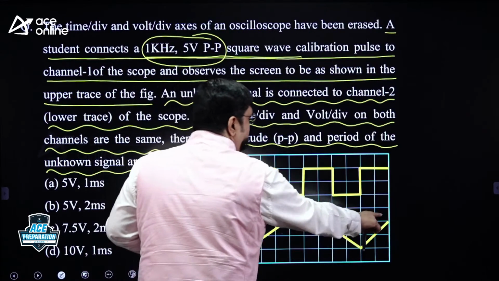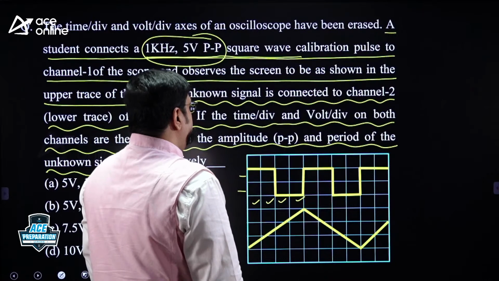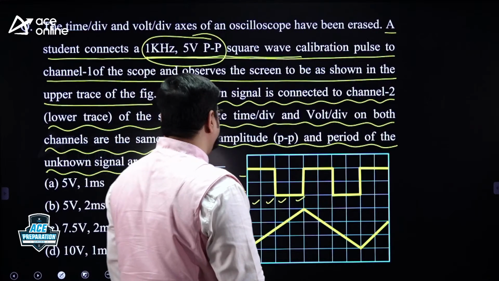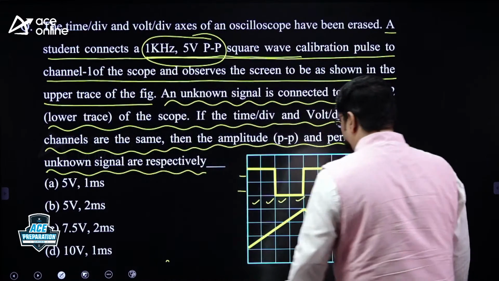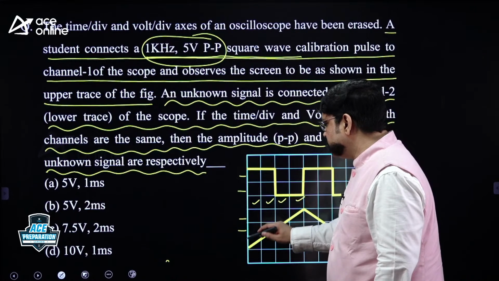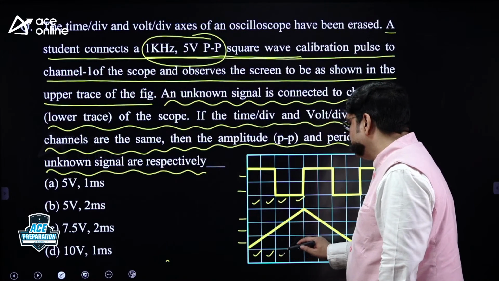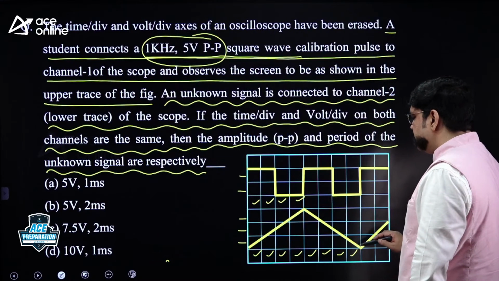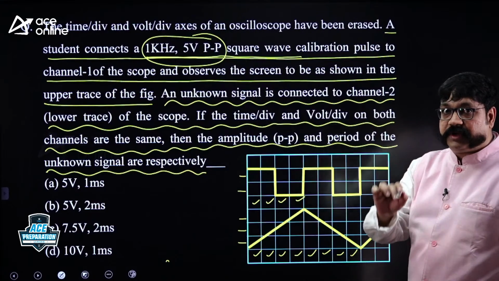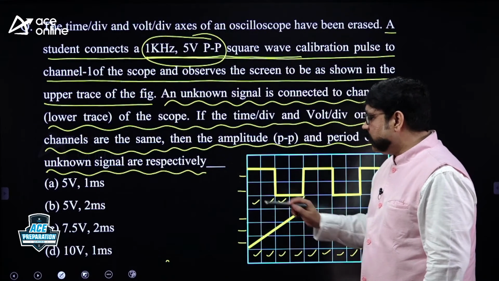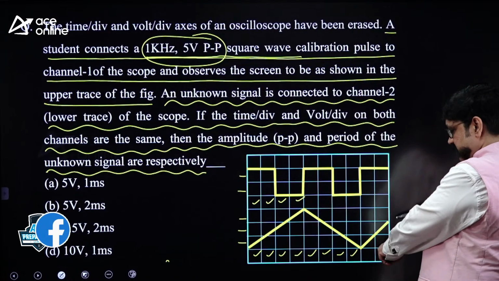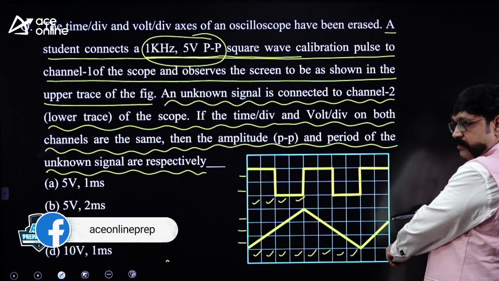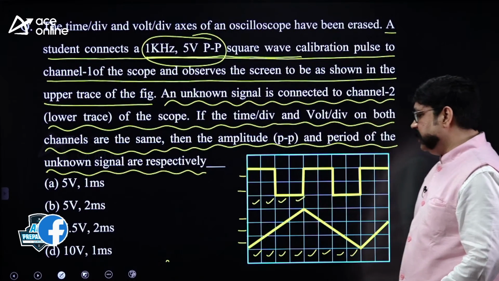This is what the image displays, right? No data is given, it is unknown. The lower trace: what is the peak to peak voltage of this signal? What is the time period? So how many divisions are occupied here? 1, 2, 3. And how many? 1, 2, 3, 4, 5, 6, 7, 8. Eight horizontal divisions are occupied by one cycle of the triangular wave. Three divisions are occupied from peak to peak. Don't count here, please. This is a 1/4 cycle. Don't say 2 vertical divisions are occupied. That is wrong. 3 vertical divisions are occupied peak to peak.